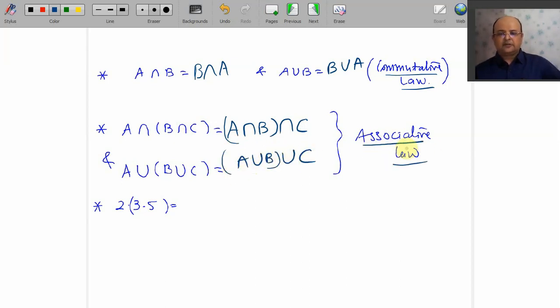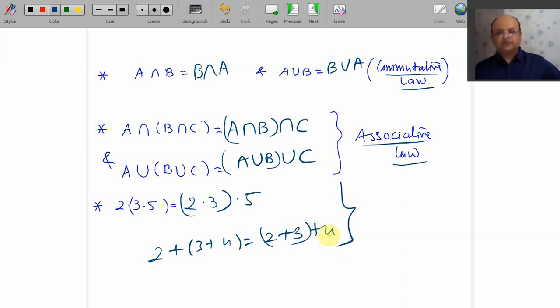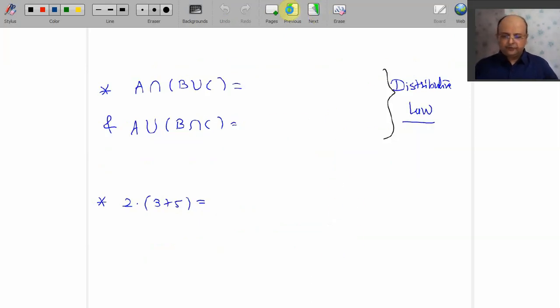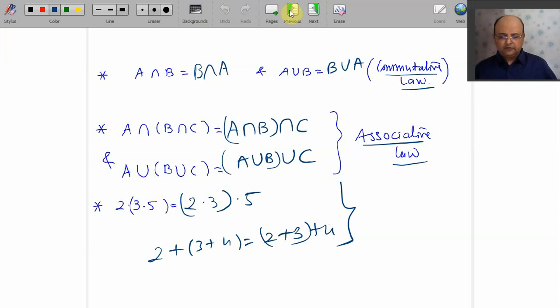This law is known as associativity or associative law. You know that 2 into 3 into 5 is the same as 2 into 3 into 5. Yeah, 2 plus 3 plus 4, it is same as 2 plus 3 plus 4. So this is associative law in integers. Done. So this is how we remember all formulas.